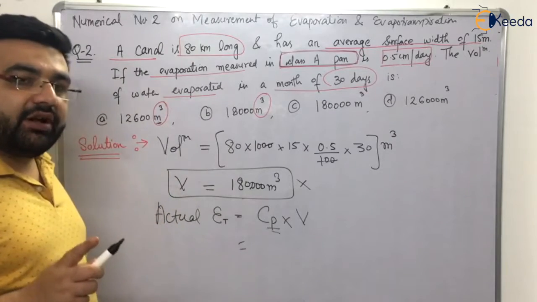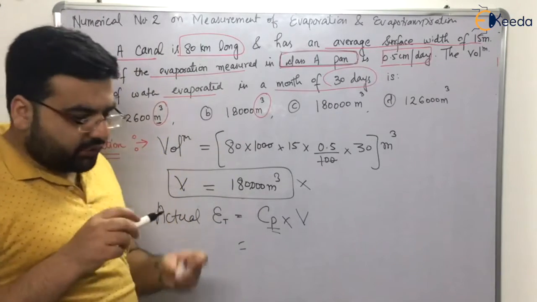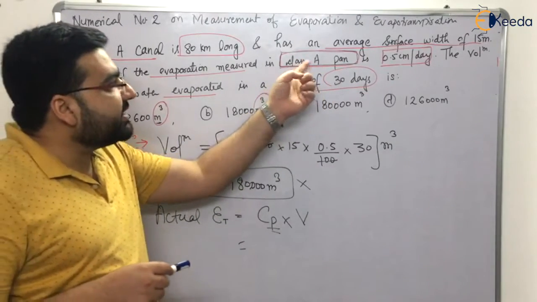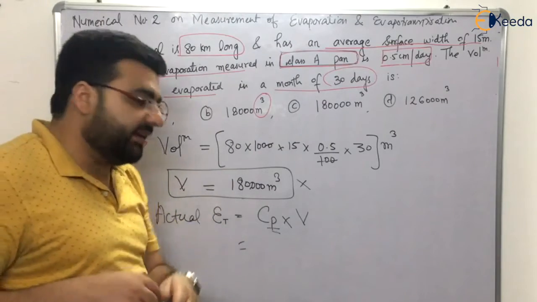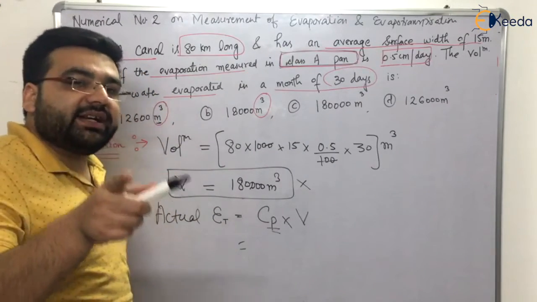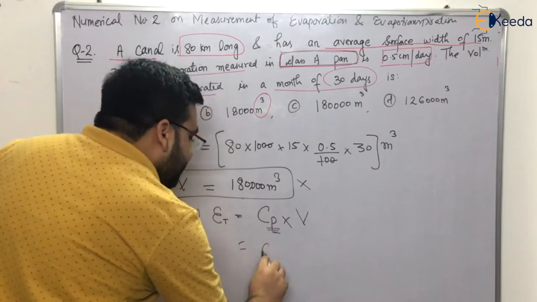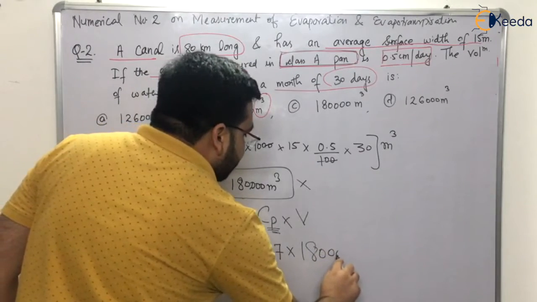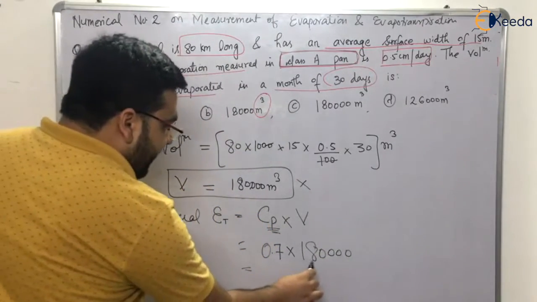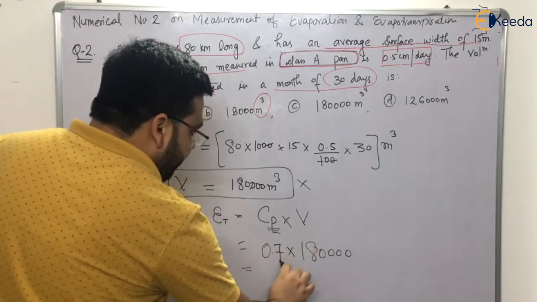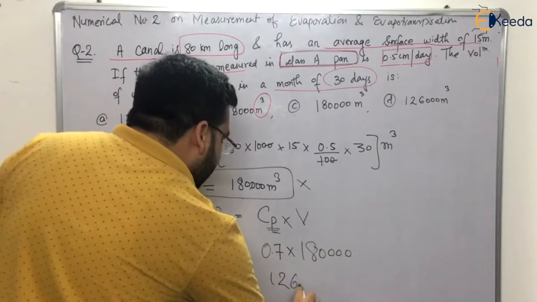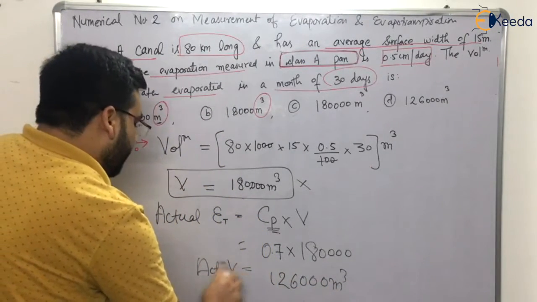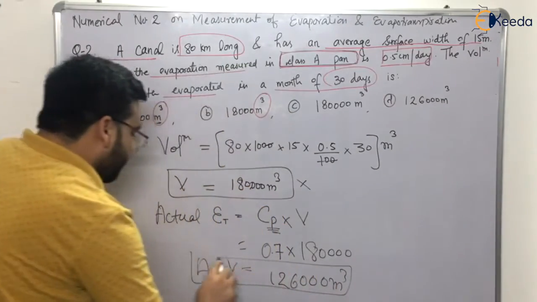Now Cp is not given, but I told you that if it is not given, you have to see which type of pan this is. So this is a class A pan. And what is the coefficient for a class A pan? That is 0.7, if you remember. And for the ISI pan it is 0.8, right? So for class A pan it is 0.7. So 0.7 into the volume, 1,80,000. If you multiply it, you get 1,26,000 meter cube. That is the actual volume. So actual volume will be equal to 1,26,000.